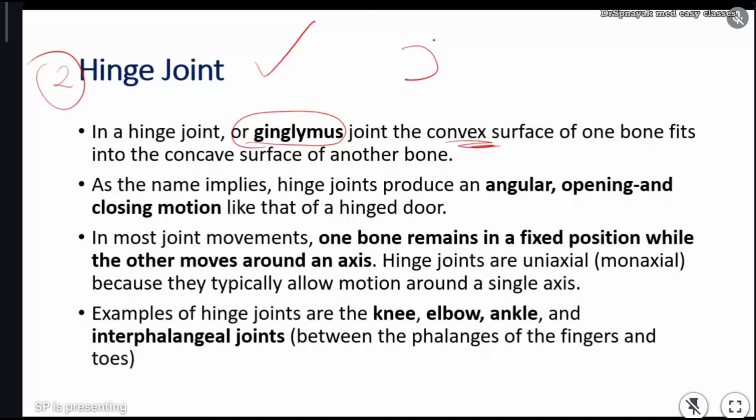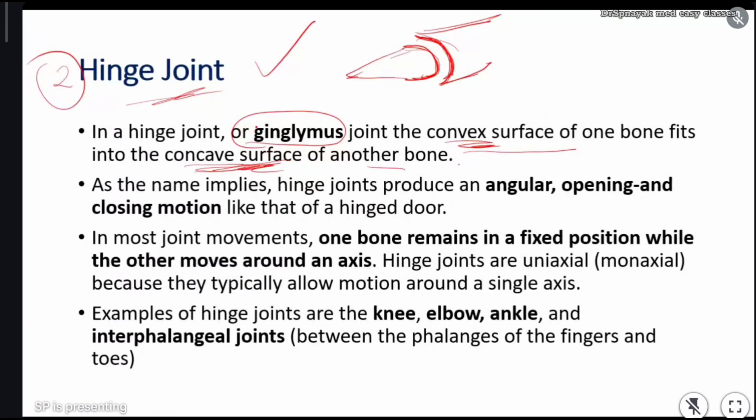Convex means like this, and concave is where something goes and fits. The convex surface of one bone fits into the concave surface of another bone. The convex goes and sits in the concave surface of the other bone, and this type of joint is a hinge joint.